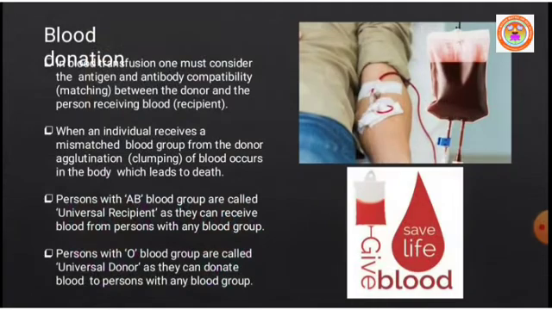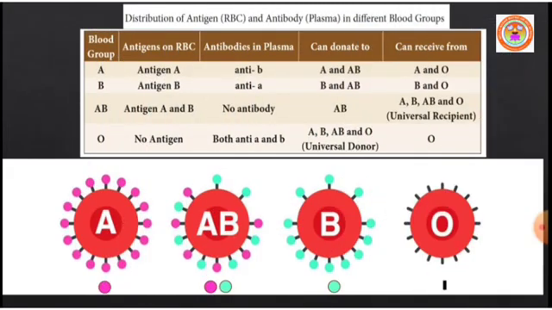In the case of a person with O blood group, they are called universal donors because they can donate blood to a person with any blood group. Hence O blood group individuals are called universal donors.